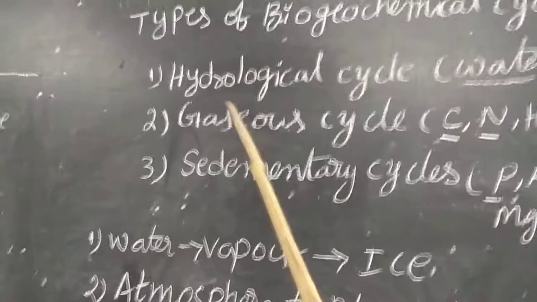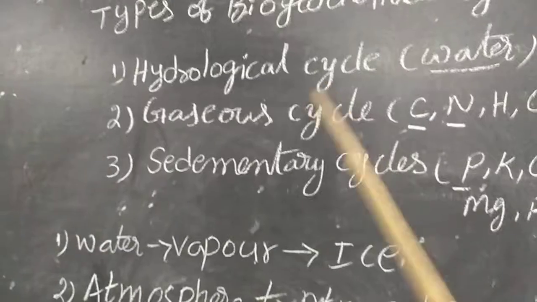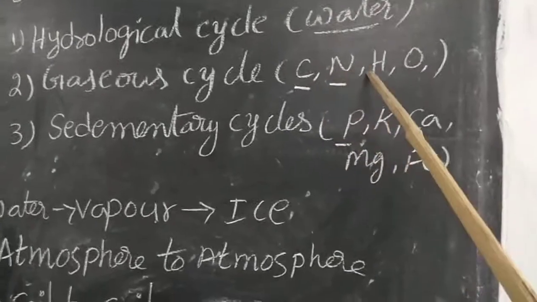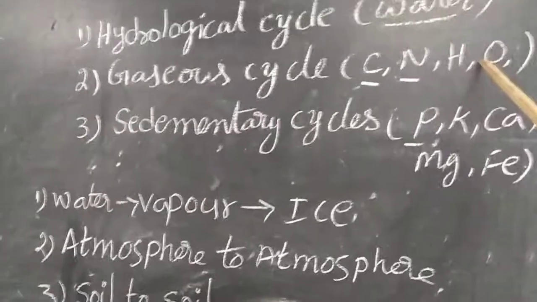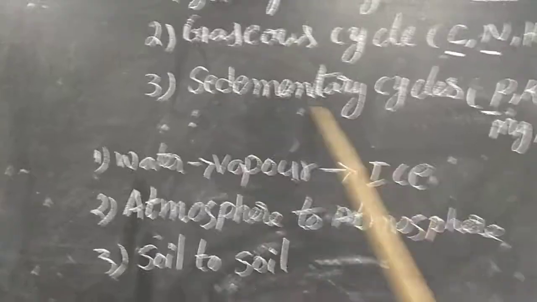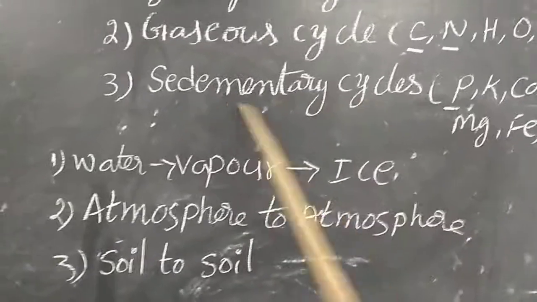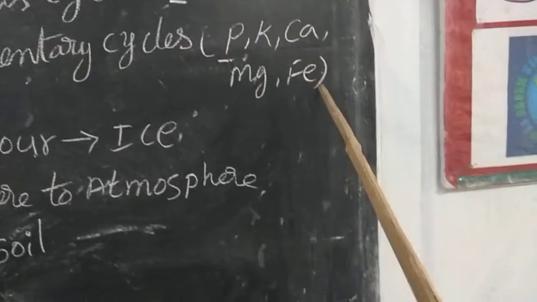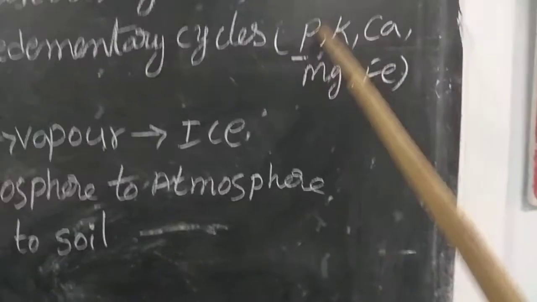The second is the gaseous cycle, in which we study the carbon cycle, nitrogen cycle, hydrogen cycle, and oxygen cycle. The third is sedimentary cycles. These involve elements absorbed from the soil: phosphorus, potassium, calcium, magnesium and ferrous. We study only phosphorus in our syllabus.